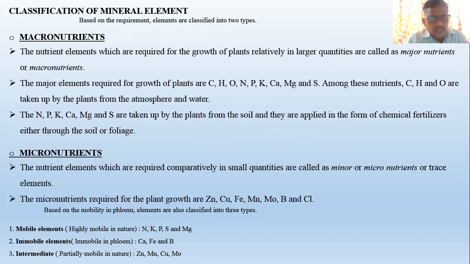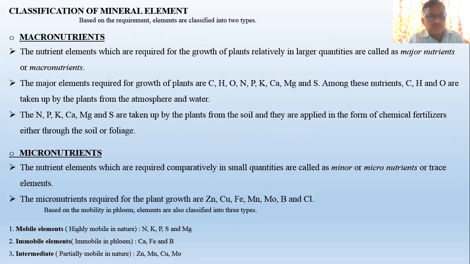Okay, then micronutrients, the nutrient elements which are required comparatively in small quantities are called minor nutrients, micronutrients or trace elements. Okay, so these are the minor elements or micronutrients which are required in very less quantity. Then the micronutrients required for plant growth are zinc, copper, then ferrous, manganese, molybdenum, boron, and chlorine.